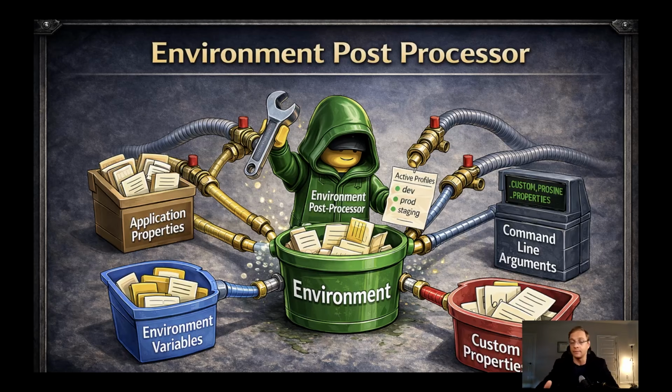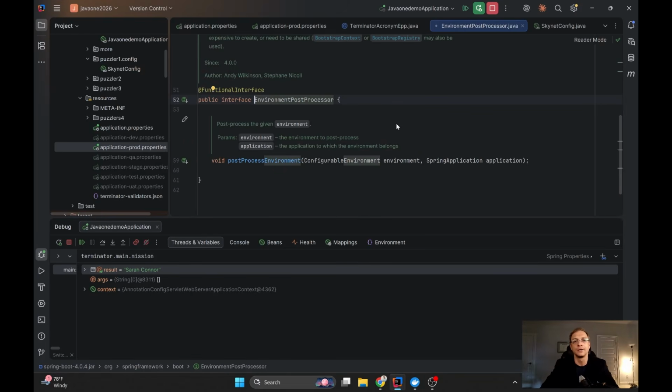So you can write one by yourself, or you can use an already existing one, because each Spring module usually comes with an additional environment postprocessor in such cases, which will be able to load additional properties into your environment. Okay, so we can see that implementing this interface is very simple.